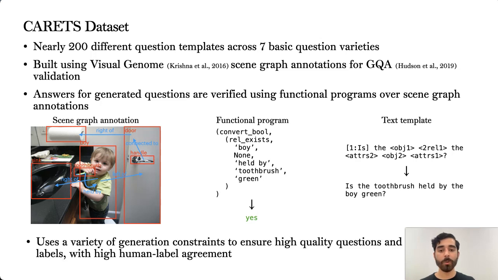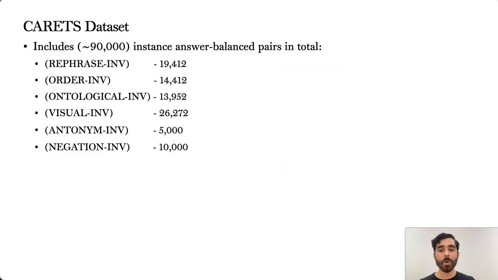In addition to verifying question answers with the question's functional programs, we use a variety of generation constraints to ensure that the generated questions and answers are plausible and consistent with human judgment. For example, it is important to avoid generating question arguments with part-whole relationships that aren't fully captured by the annotations. This requires a constraint on the possible arguments to ensure that the generated answer isn't erroneous. We release CARETS with 90,000 generated total instance pairs with the following breakdown by test type.